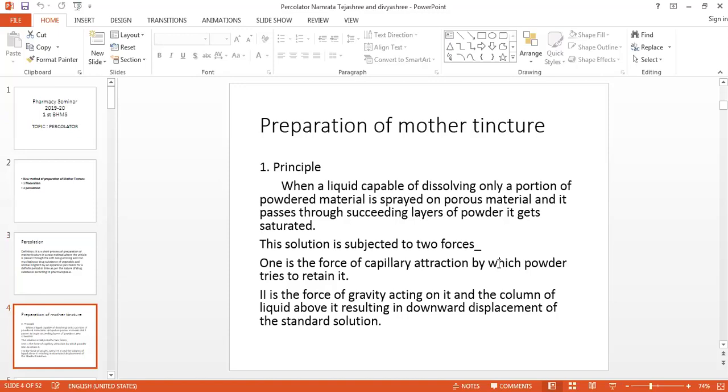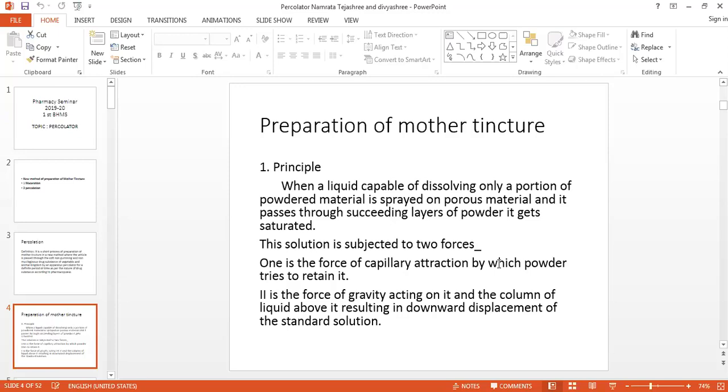Further, preparation of mother tincture. For this, the principle is when a liquid capable of dissolving only a portion of powdered material is sprayed on porous material. Here the porous material means we are arranging different layers of sand in the percolator.